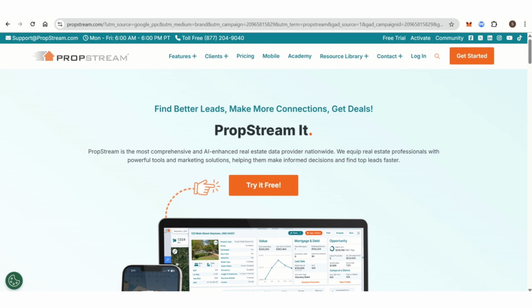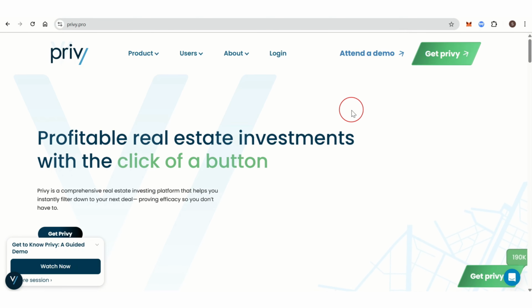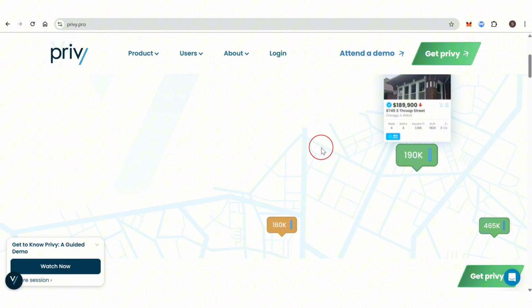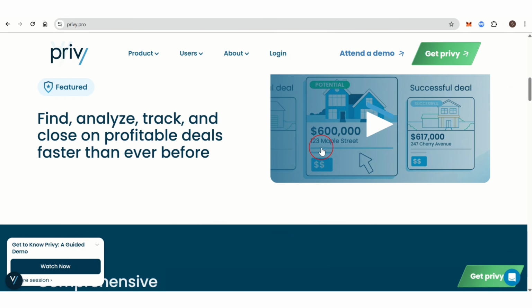PropStream is best for investors seeking a one-stop solution for data, lead generation, and marketing, and those operating in multiple markets across the US, and wholesalers and rehabbers needing comprehensive property insights. While the overview of Privy Pro is that it is a real estate investment platform focusing on MLS data, investor activity tracking, and deal analysis.